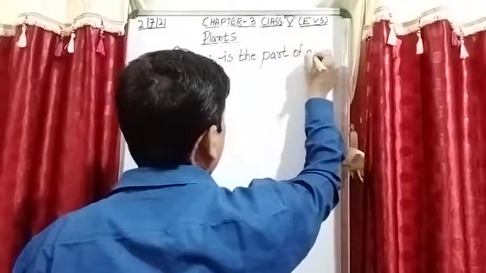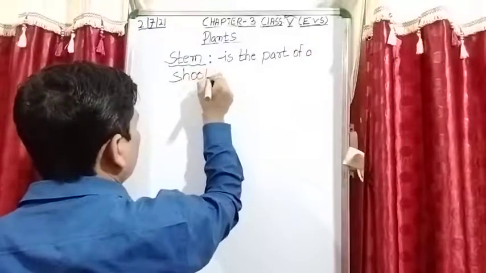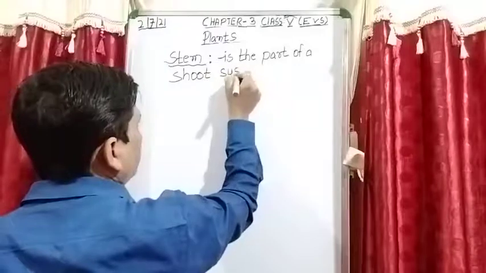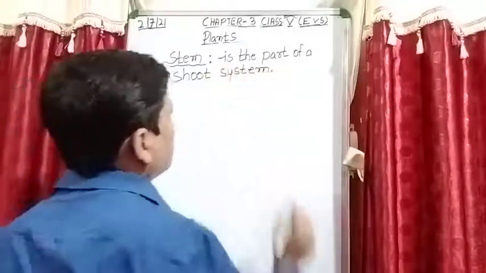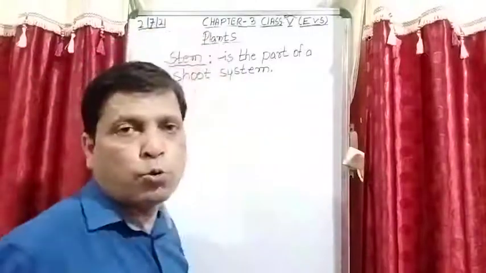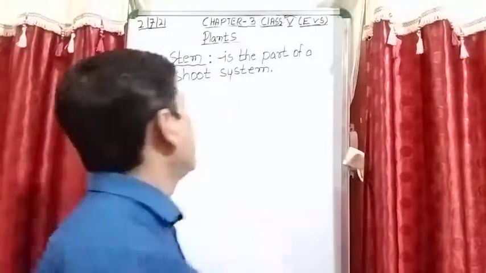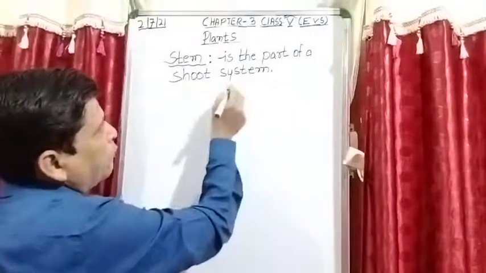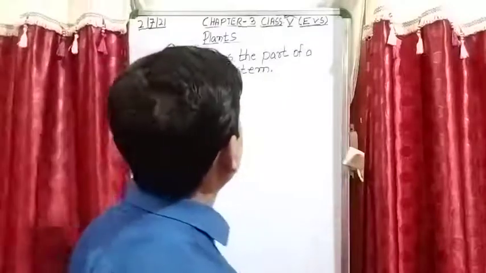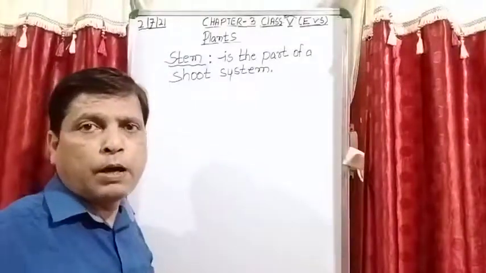What is a stem? Stem is the part of a shoot system. Second question: what is a stem? Stem is the part of a shoot system and it is above the ground.